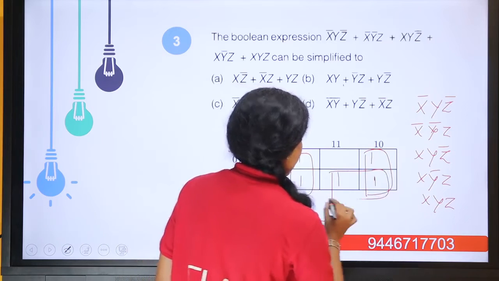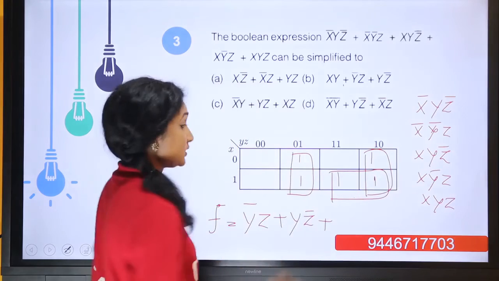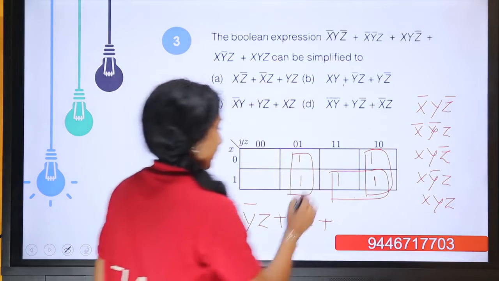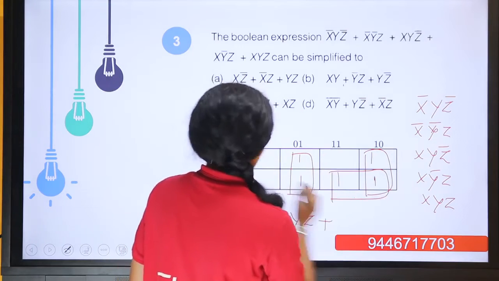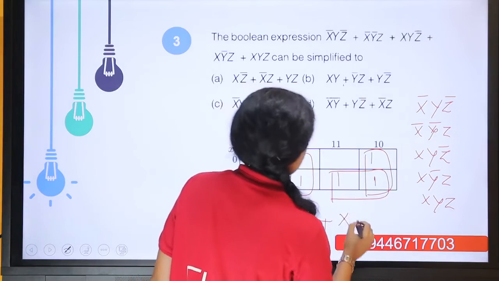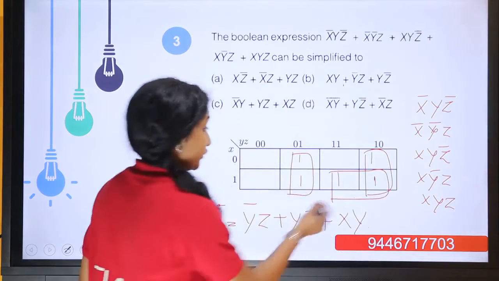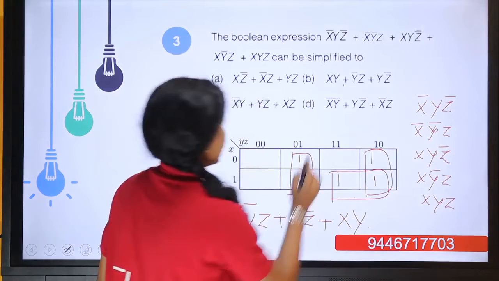The grouping can be done in two ways, this grouping and by grouping these two 1s. If we group like this, it becomes x y, and if you group these two ones, it becomes x z.